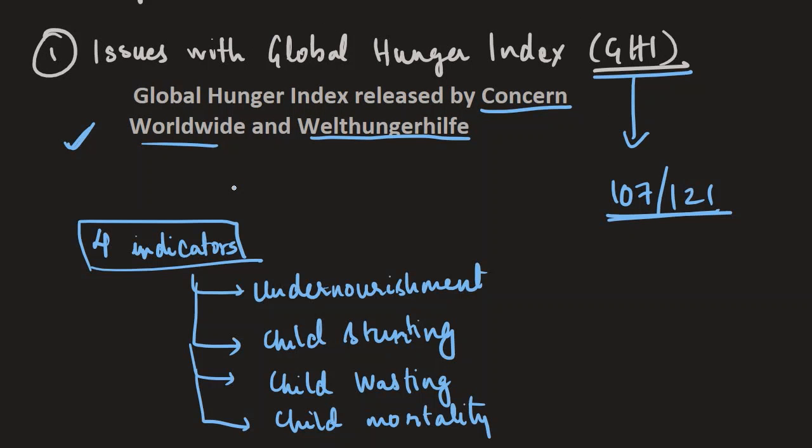Now, the GHI, that is the Global Hunger Index, is computed based on 4 indicators. Those 4 indicators are undernourishment, child stunting, child wasting, and child mortality. Child stunting means low height for age. Child wasting is low weight for height.